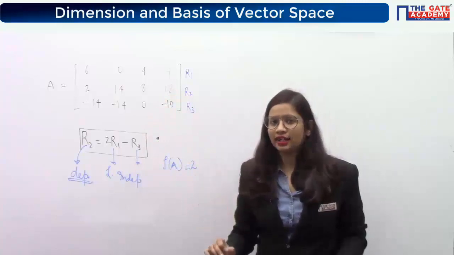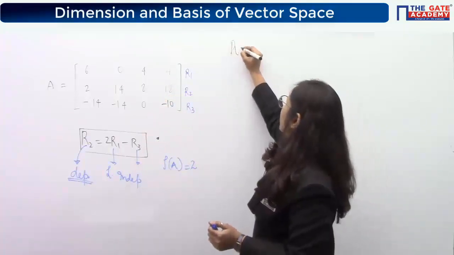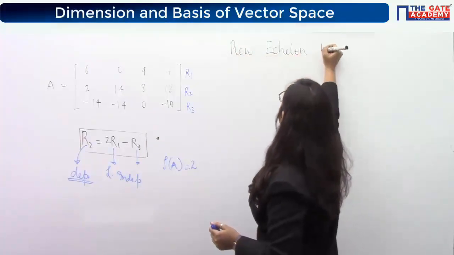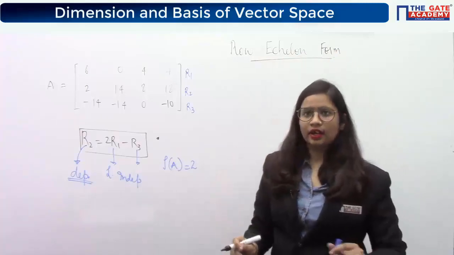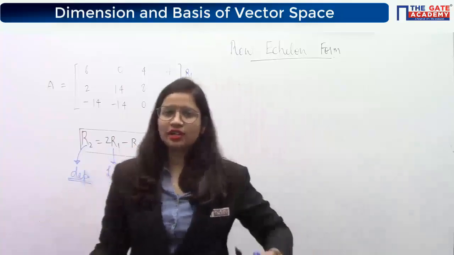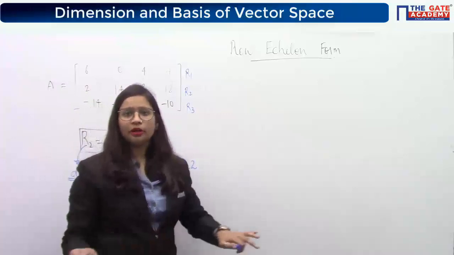Okay, so in that case, we have a rescue, and that rescue is known as row echelon form. Again, I would like to emphasize here that if you are able to see this relationship, well and good, congratulations, you can easily tell your rank. But what if you are not able to find the relationships?